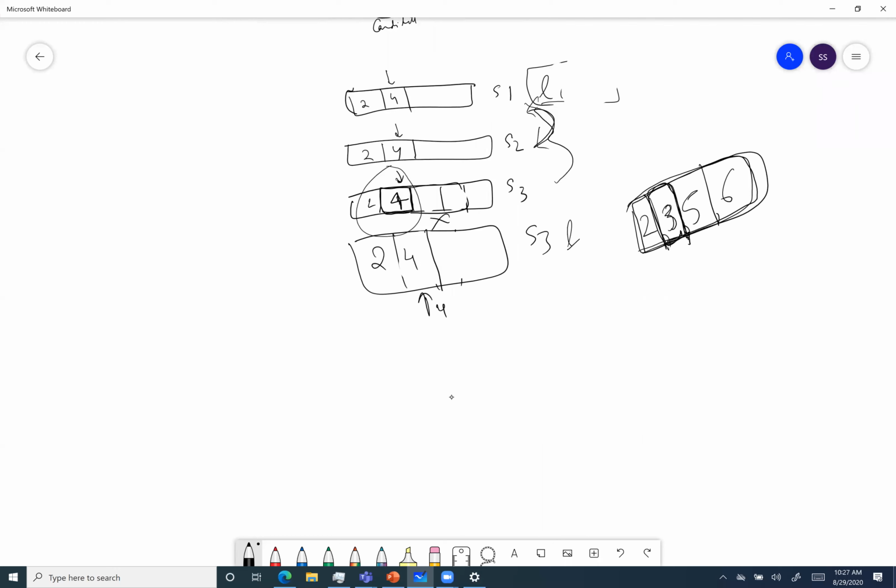So I think I got it. It was a leader before, so it got some values, but it couldn't replicate. So it had this 3, 5, 6, but these were all in an uncommitted state because they didn't get replicated.